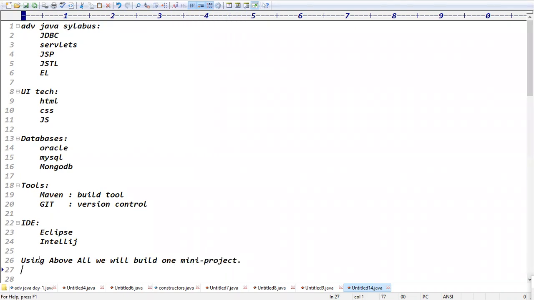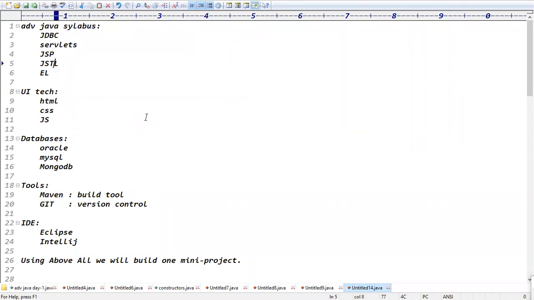Even a 2-3 page application I will build in front of you. It's not like we have to show a ready-made application. Even a small application will be built in front of you. That will be better, right? So showing an existing application is not recommended; building the application is recommended, even if it is a small application. I hope you got the clarity, right?